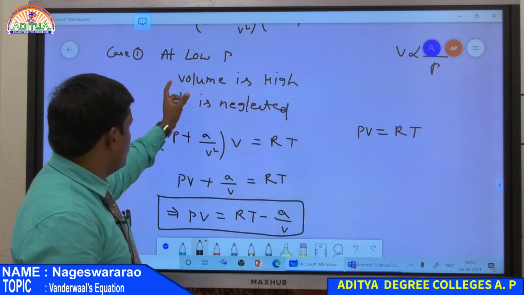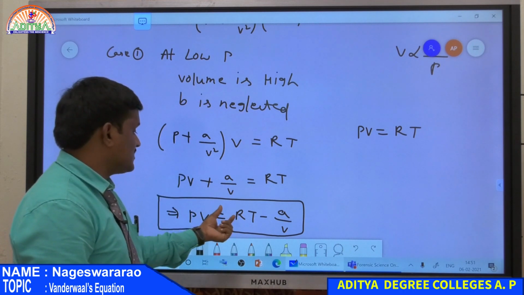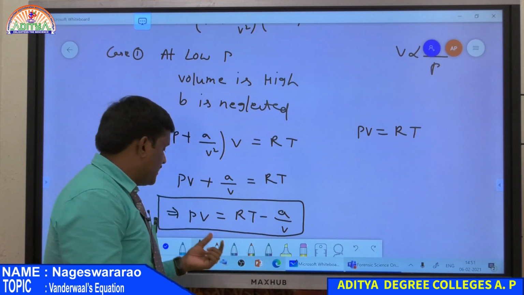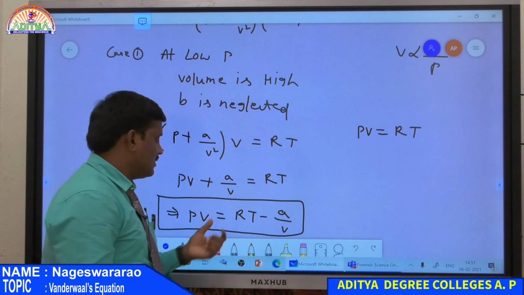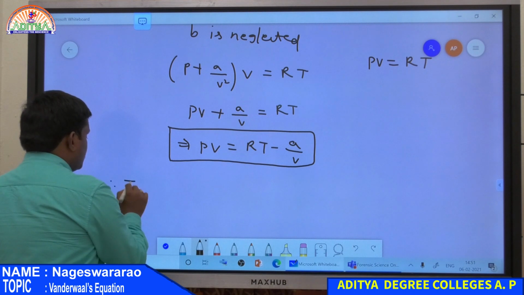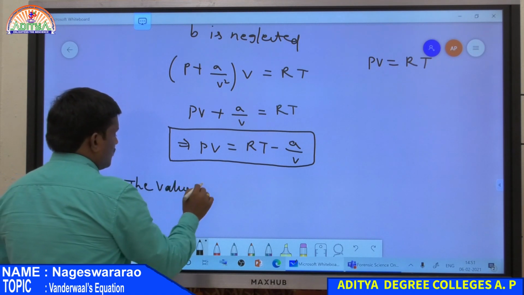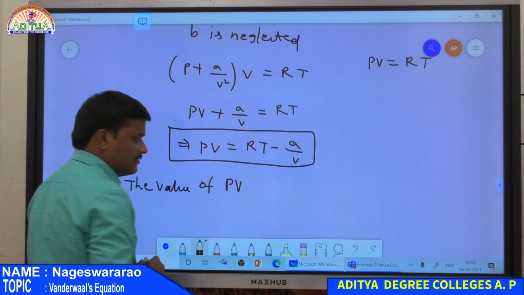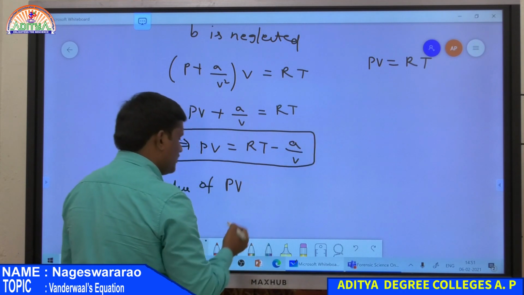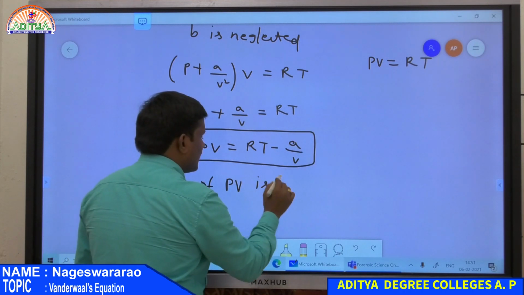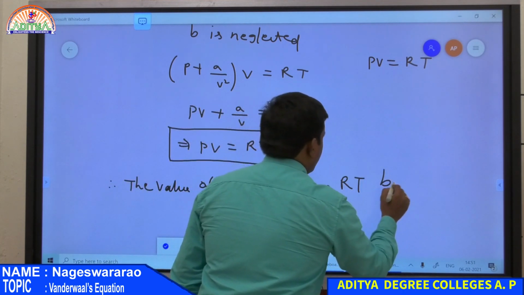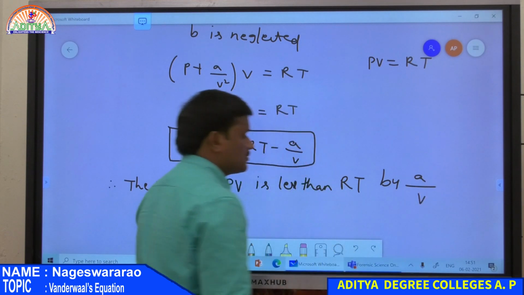At low pressure, PV is not equal to RT, it is RT minus a by V. So PV is less than RT. This is the conclusion.